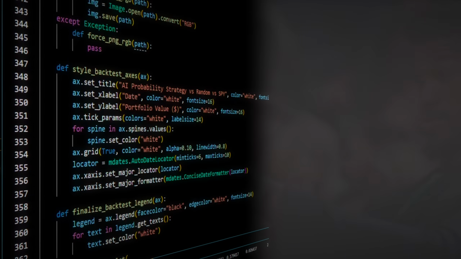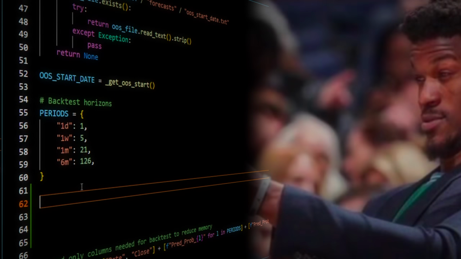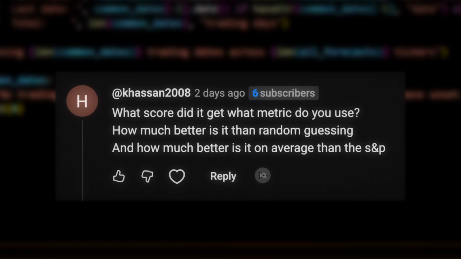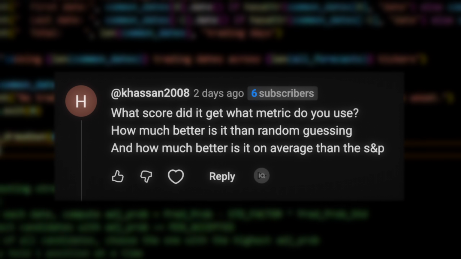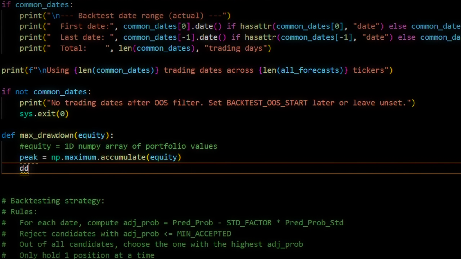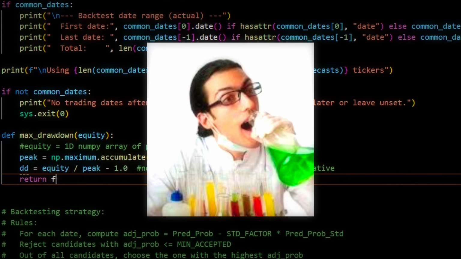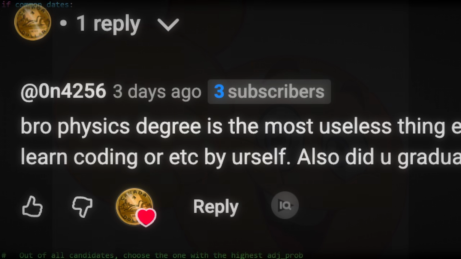Here's my issue. How do I even know if a model has improved as we add features or modifications to our code? And many commenters ask me about what metric I'm using to quantify how well my model performs, and there really is none. And I'm going to be transparent, I'm not a financial expert, I'm a physicist. Approaching this problem logically, I thought about it like this.